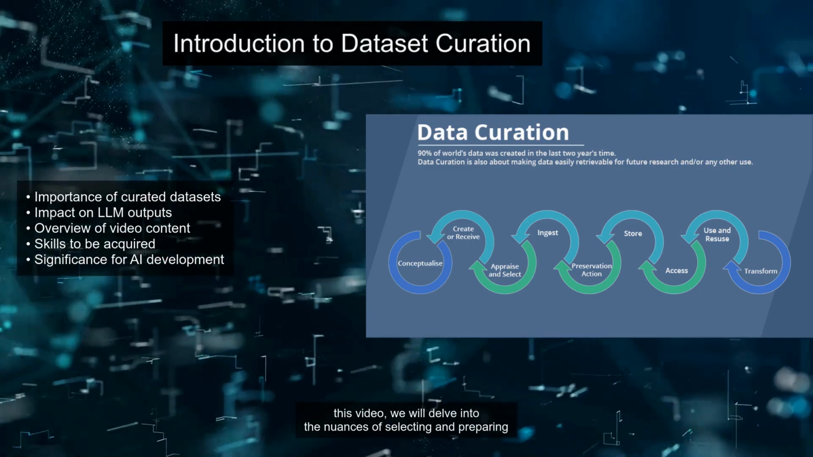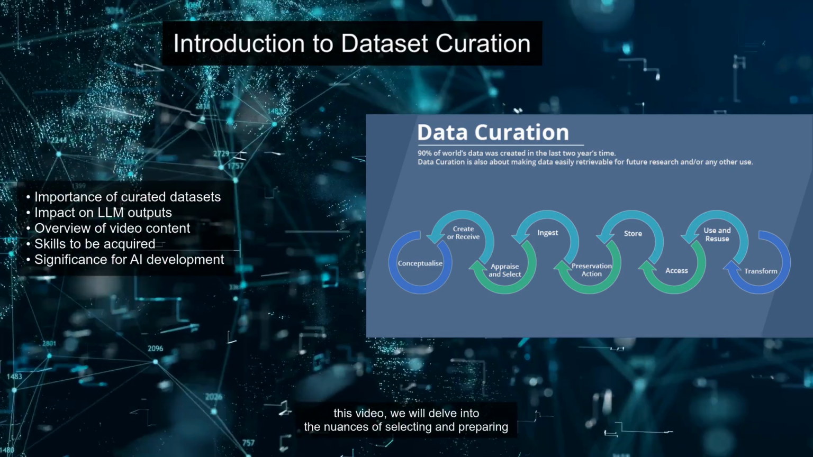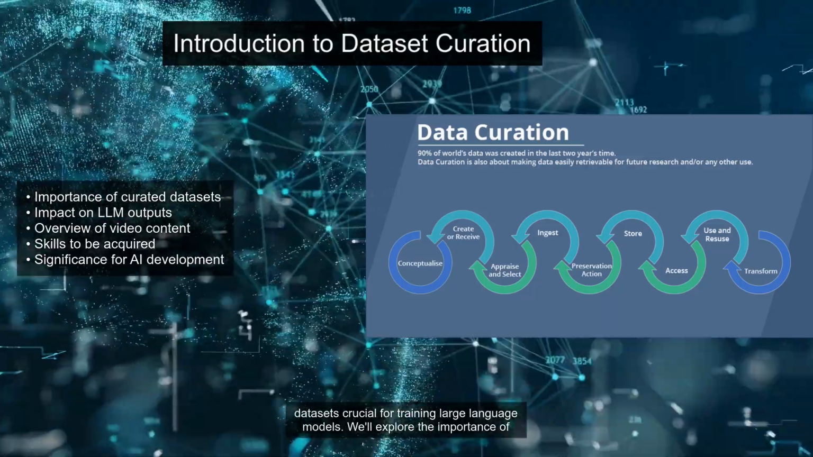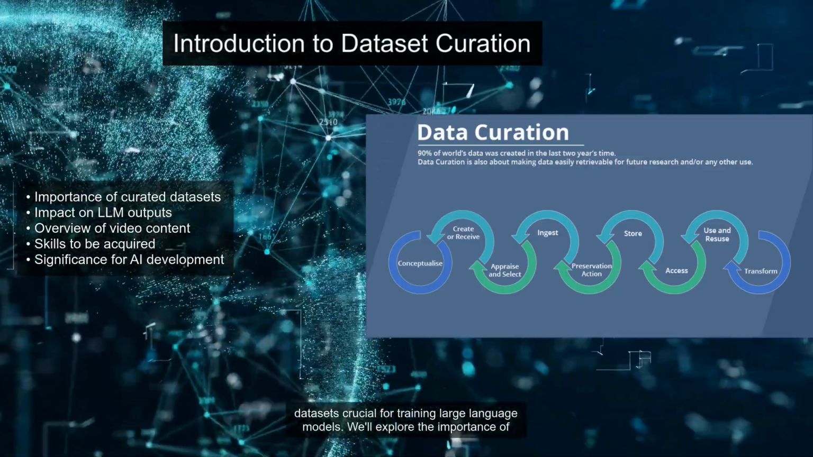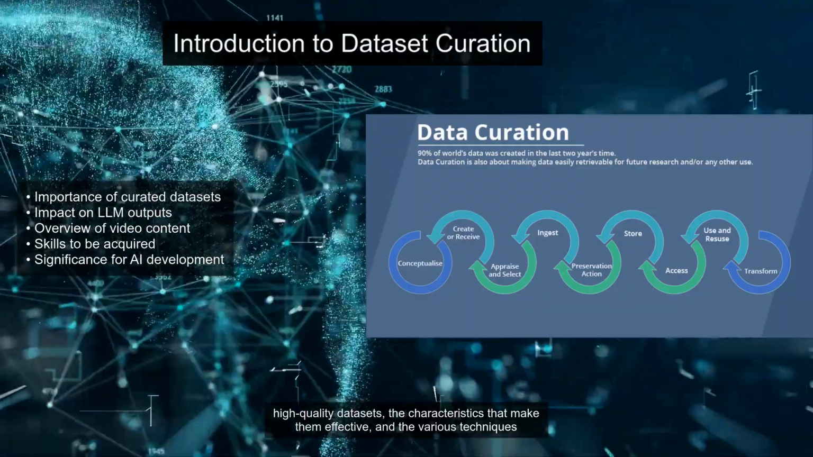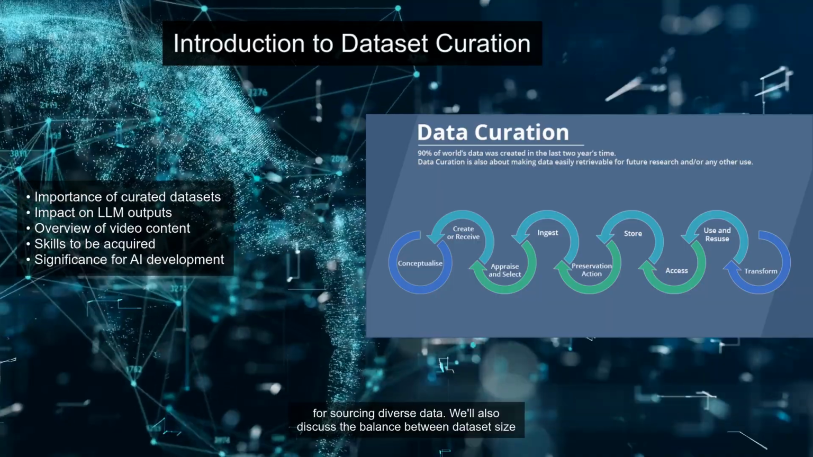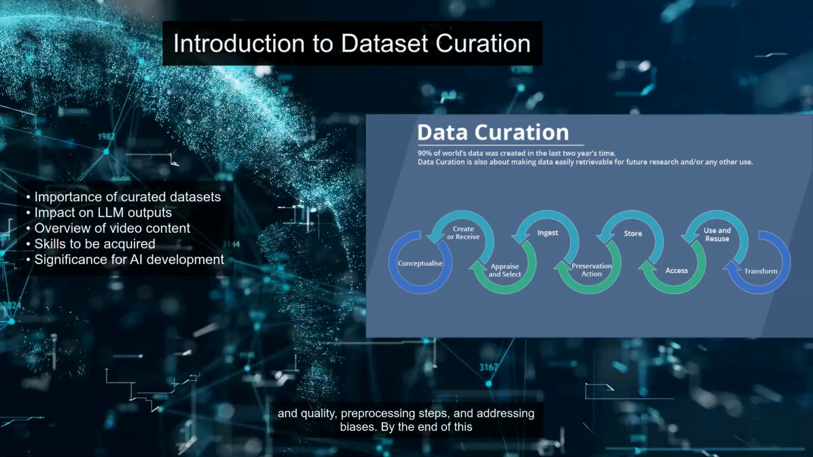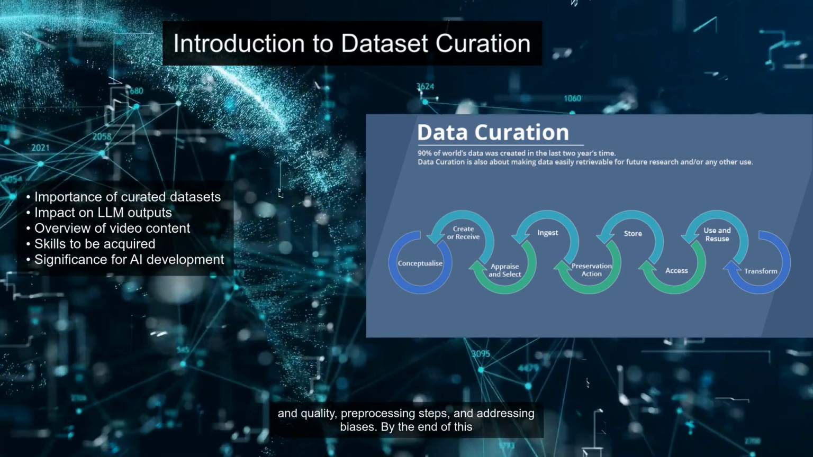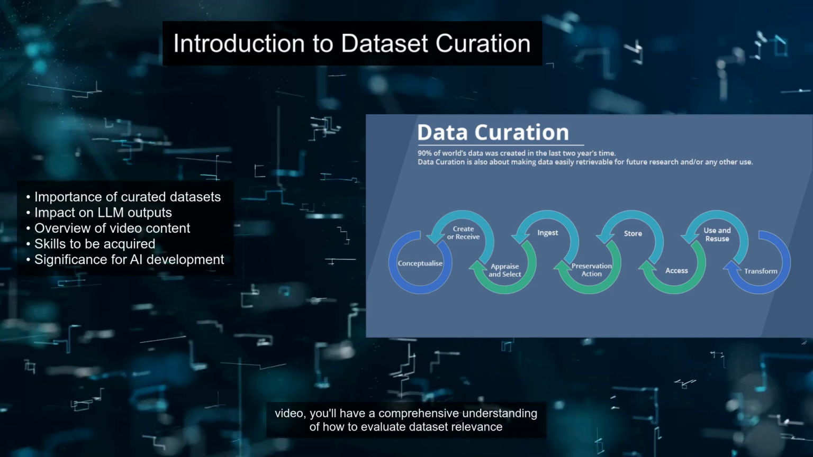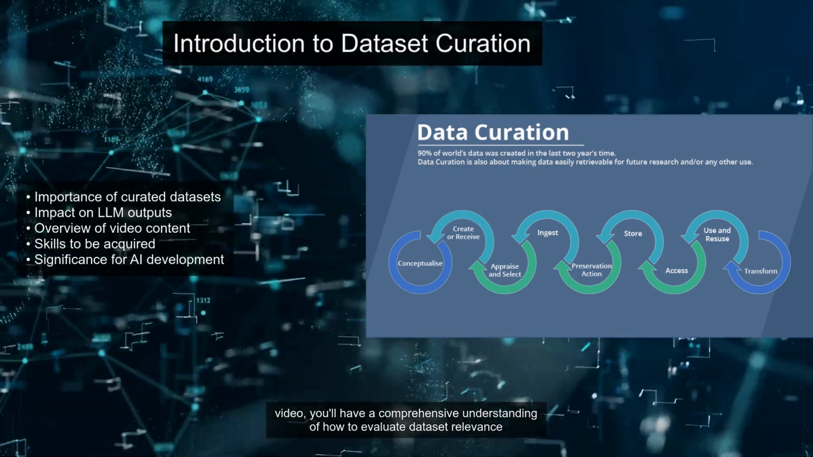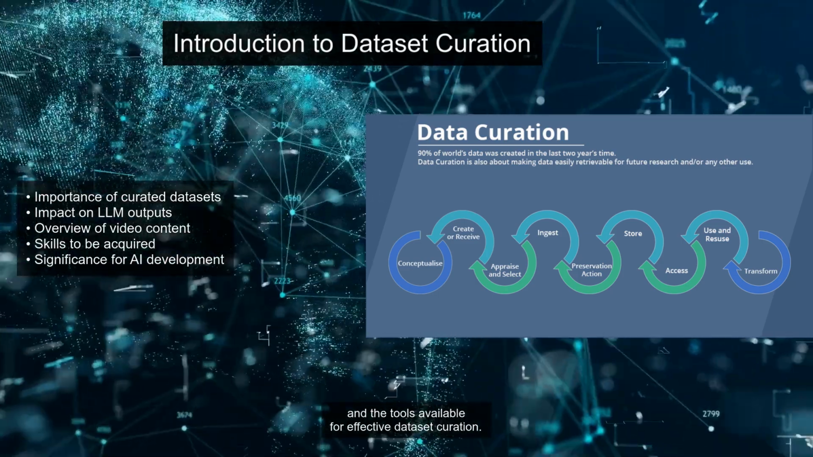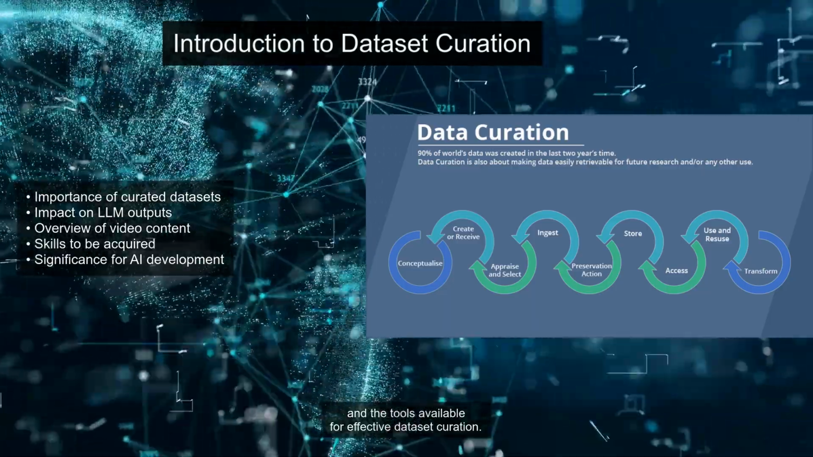Welcome to our session on understanding dataset curation for LLM training. In this video, we will delve into the nuances of selecting and preparing datasets crucial for training large language models. We'll explore the importance of high-quality datasets, the characteristics that make them effective, and the various techniques for sourcing diverse data. We'll also discuss the balance between dataset size and quality, pre-processing steps, and addressing biases. By the end of this video, you'll have a comprehensive understanding of how to evaluate dataset relevance and the tools available for effective dataset curation.